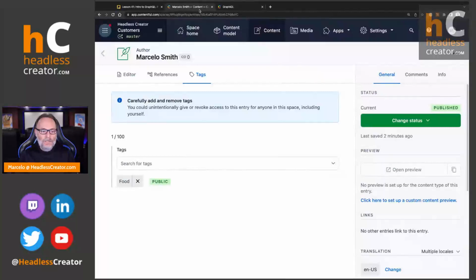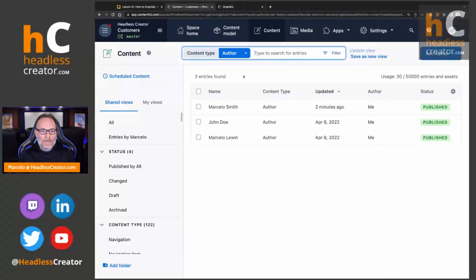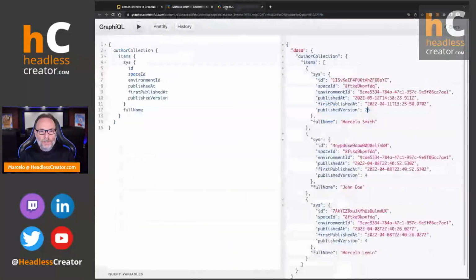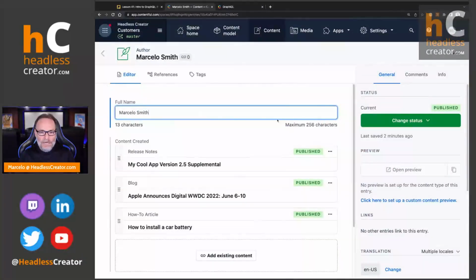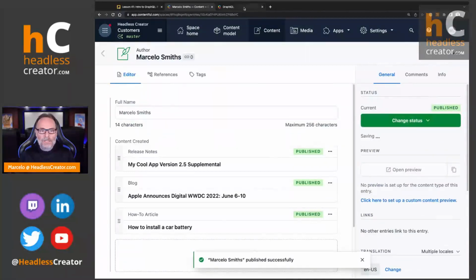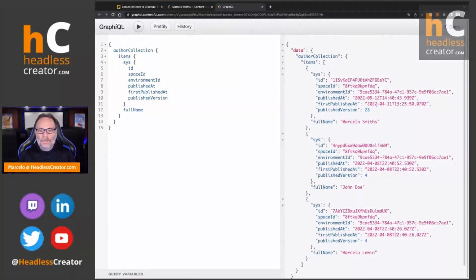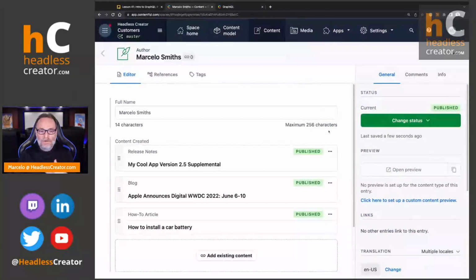So let's go in and make a quick change. So let's go back and you see published version 26. Let's go back and we'll take it to Marcelo. We'll say Marcelo Smith's published. And now when we rerun it, you can see it's a new version, okay? So that's how you get the system IDs that are built in, that are generated by Contentful itself for every entry. And this could be very helpful.